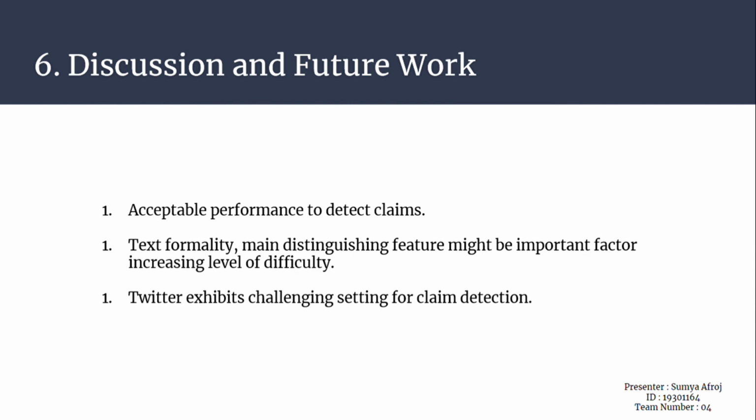Our hypothesis in this work was that biomedical information on Twitter exhibits a challenging setting for claim detection. Both our experiments indicate that this is true. And finally, future work needs to investigate what might be the reason for that. We suggest future work on claim detection models optimized to work across domains.